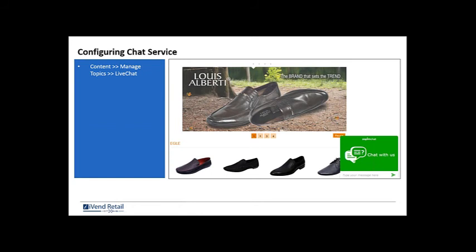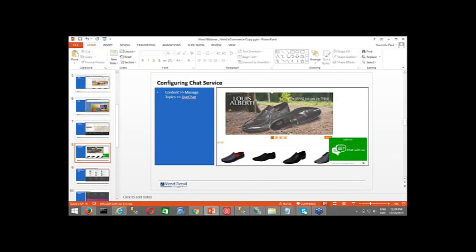A customer might ask, I'm looking for this particular product, can you help me find that? You can send the URL over the chat window, or you can say go to this category, click here, click on that, and then you will be able to find that particular product, or search by this particular string. So chat is a very important feature, and it should constitute an integral part of your iVend e-commerce portal.